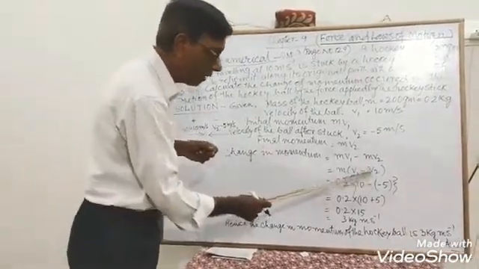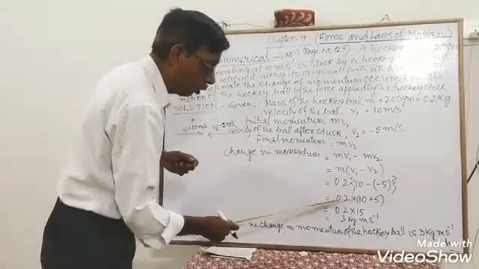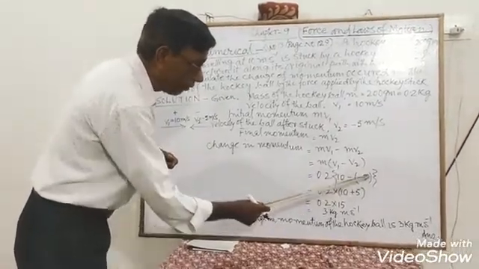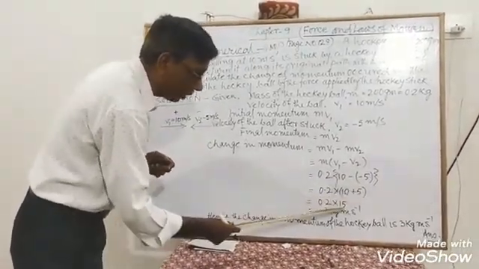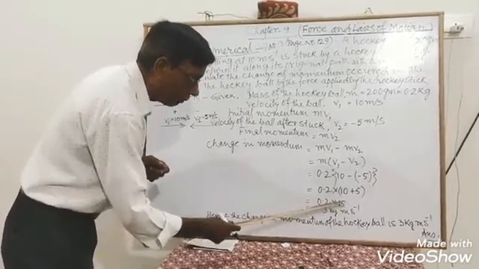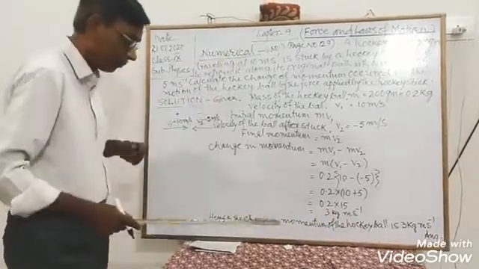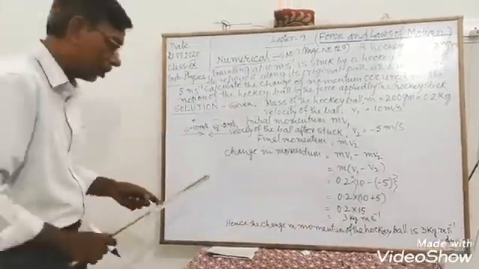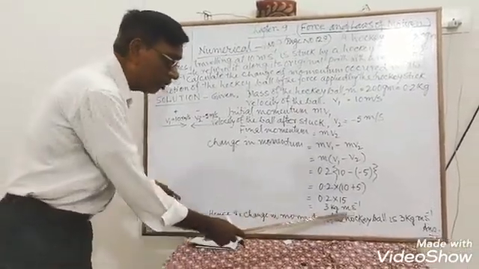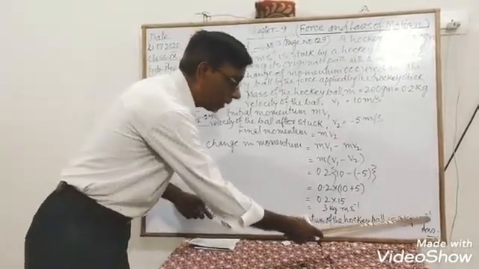So minus 5 within the first bracket, second bracket closed. 0.2 into 10 minus minus 5, that is 10 plus 5, which is equal to 15. 0.2 into 15 is 3 kg meter per second. This is the change in momentum. So hence the change in momentum of the hockey ball is 3 kg meter per second.